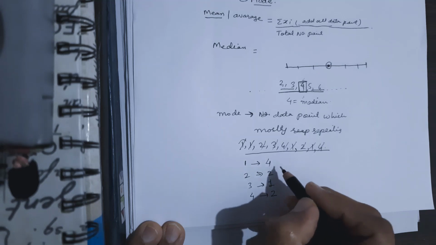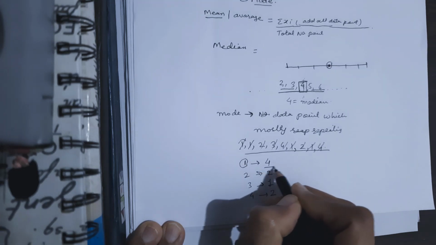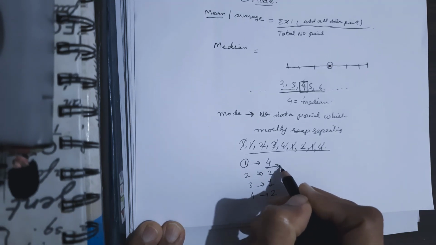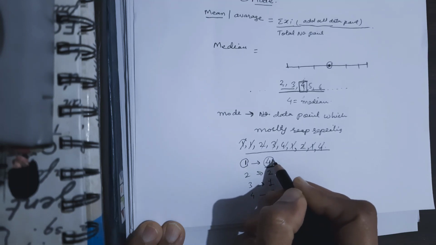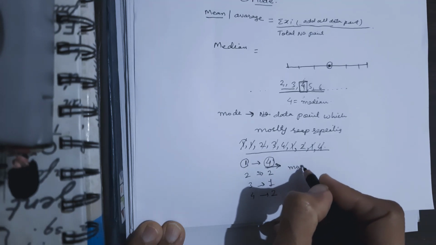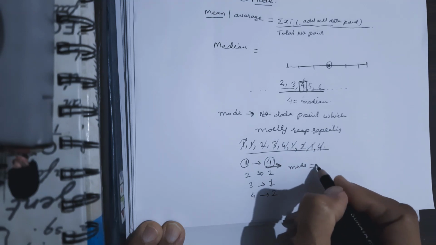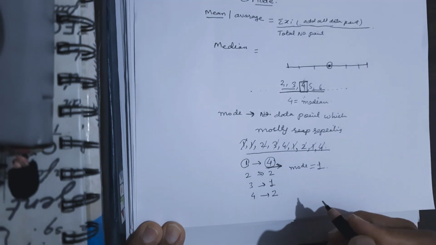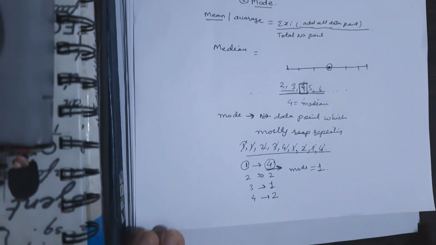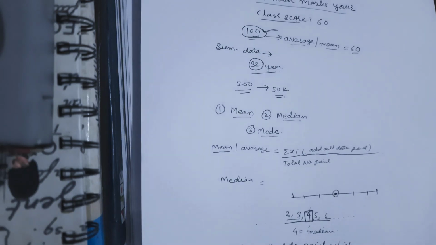Okay, so 1 is the number which is repeating most of the time, which has the highest frequency. So the mode of this data is 1. Okay, got it? So that's how we measure the central tendency, and they are very important.